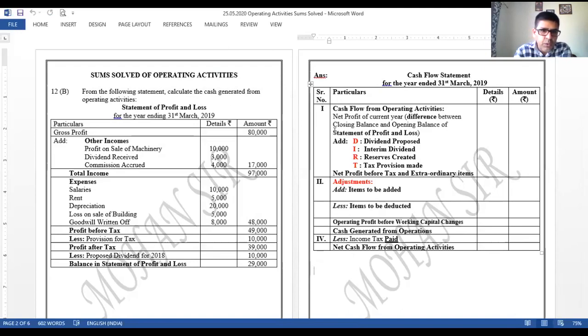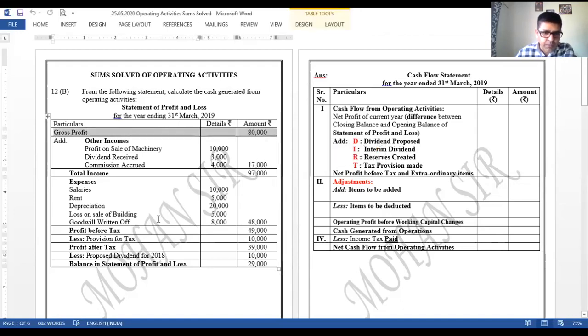So what we need to do is, whenever statement of P&L is given to us, we need to pick those items which are important for us. And one by one, we just keep on recording in the statement wherever it has to be. I would like to start with the very first amount. Gross profit is there. The gross profit we don't record anywhere in cash flow statement. Other incomes are there. Other incomes, we can see that's profit on sale of machinery, dividend received, commission accrued. Yes. So these three incomes are there.